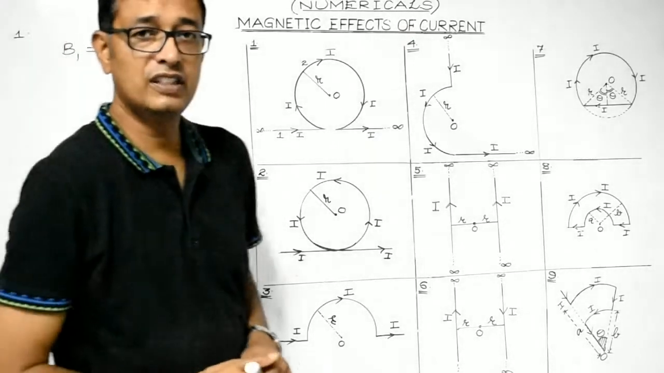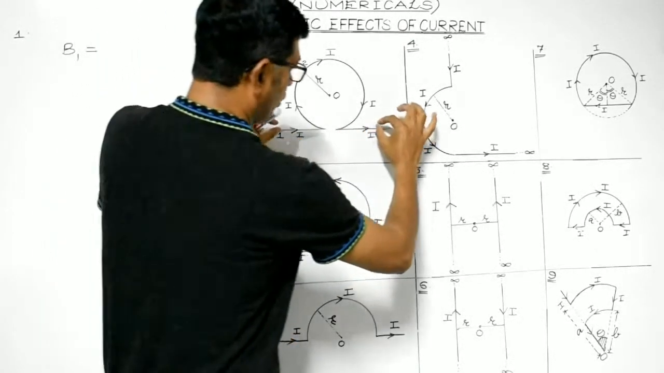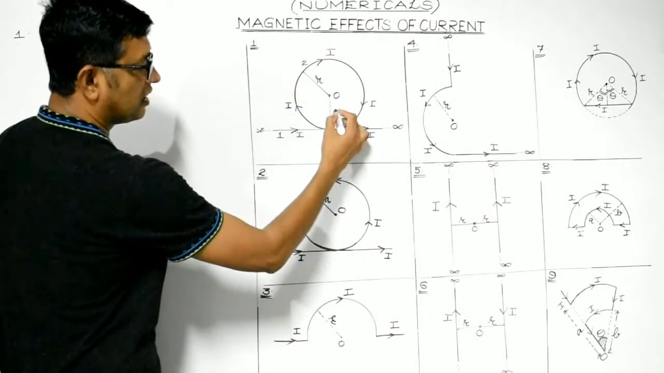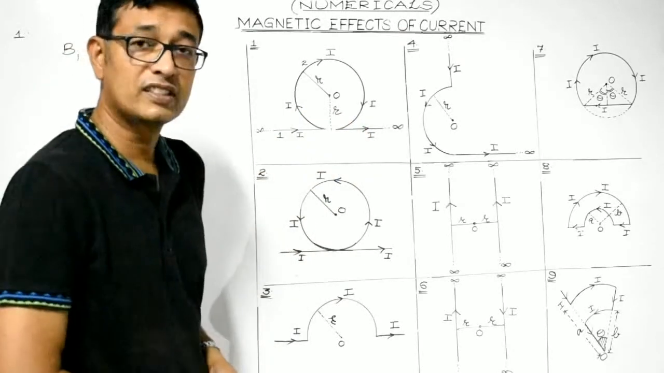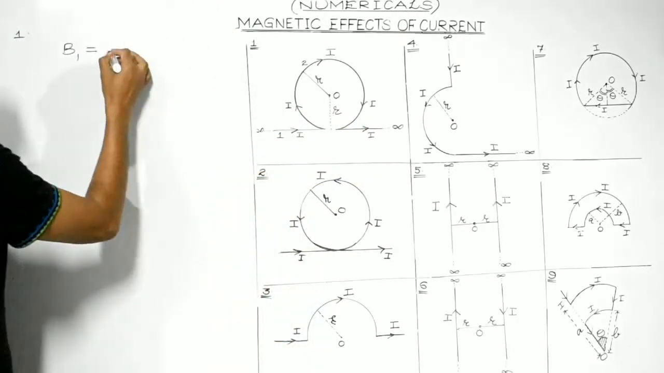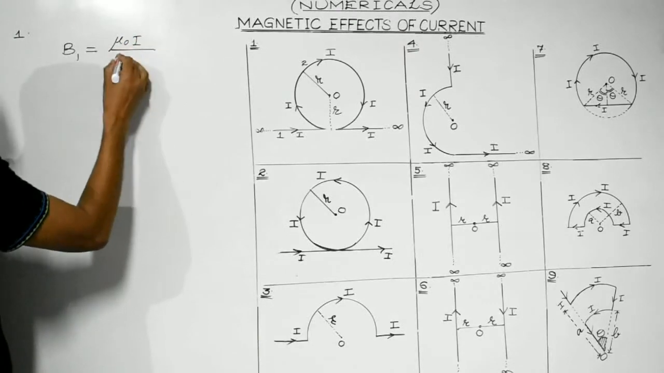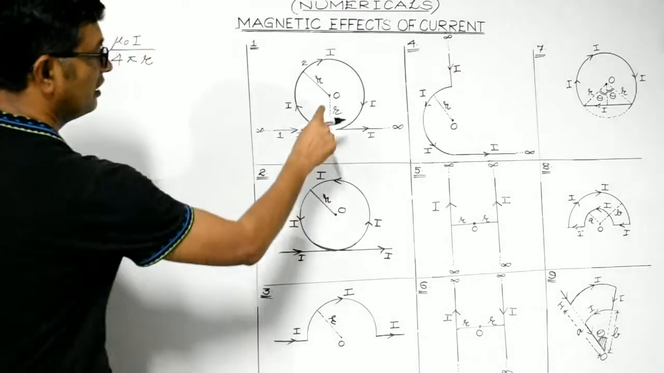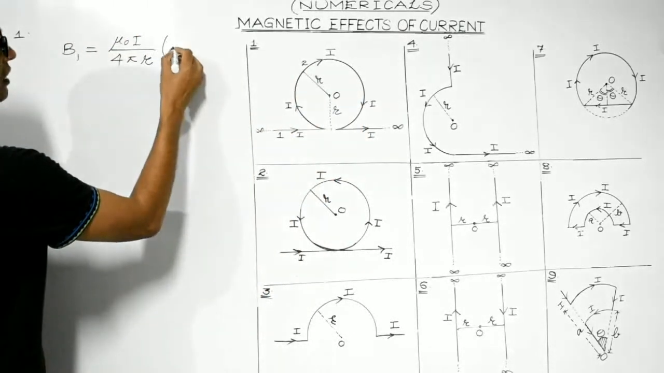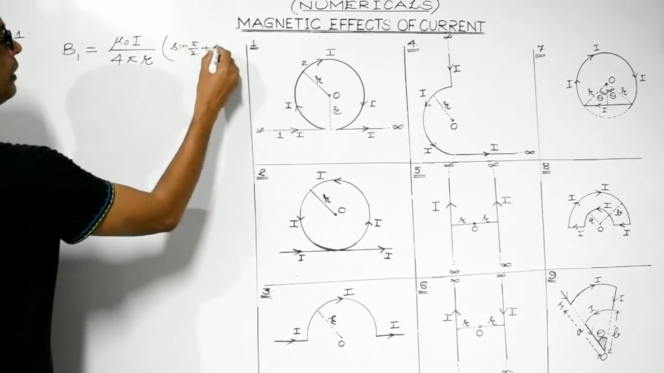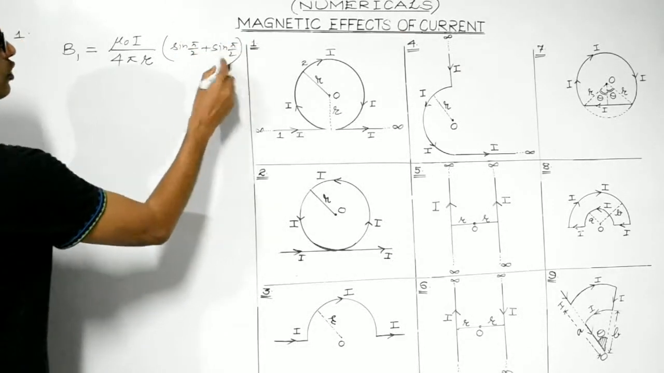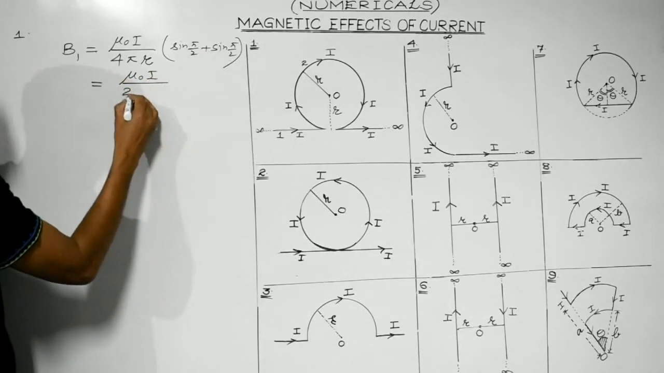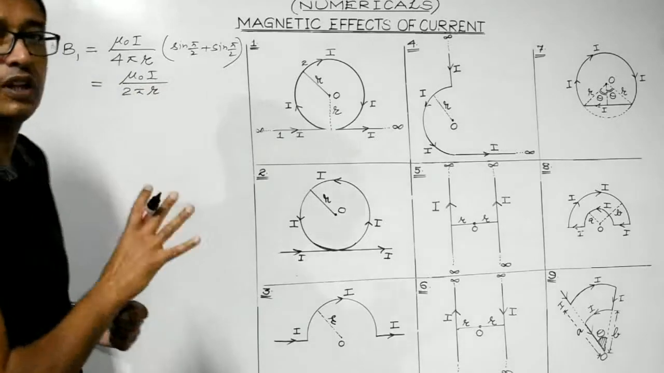Now students, we are all aware, this straight conductor, both the ends extend to infinity, and this is the observation point. Its perpendicular distance from the straight conductor is r. So what is the formula? It is mu naught I divided by 4 pi r, multiplied by sin phi 1 plus sin phi 2, that is sin 90 plus sin 90. So that is 1 plus 1, 2. So what we will get is mu naught I divided by 2 pi r. We can make use of this formula directly.